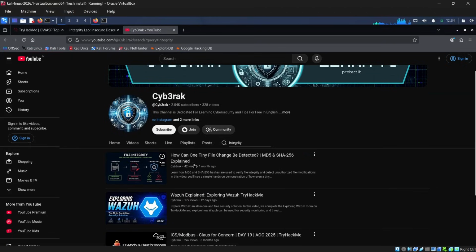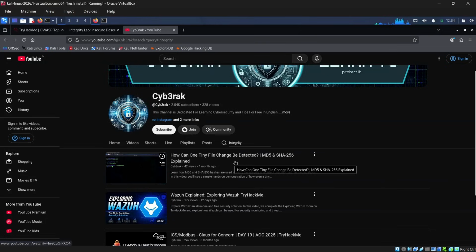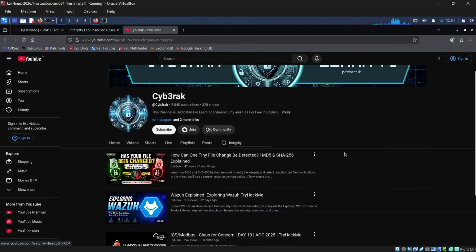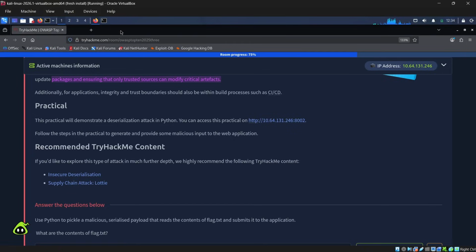So yeah, this is a file that you should check, so that you will have a better understanding of how we can verify file integrity. Okay, so let's move on to this lab.